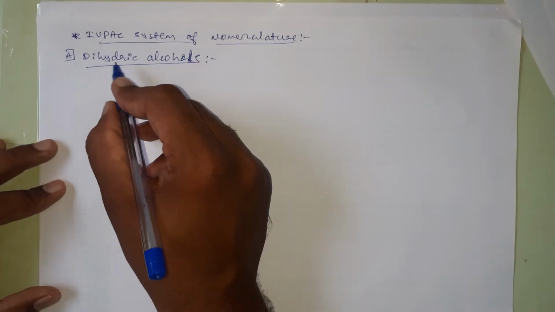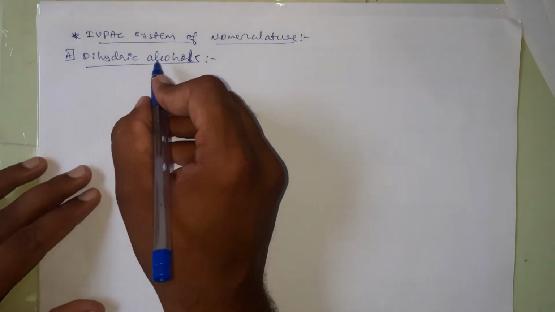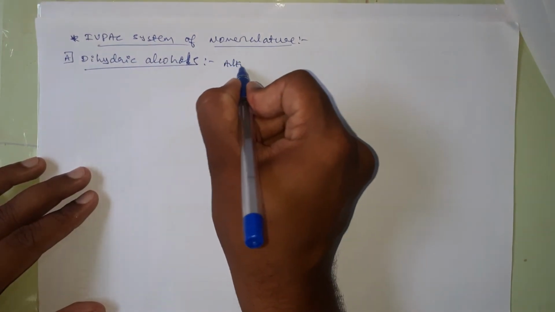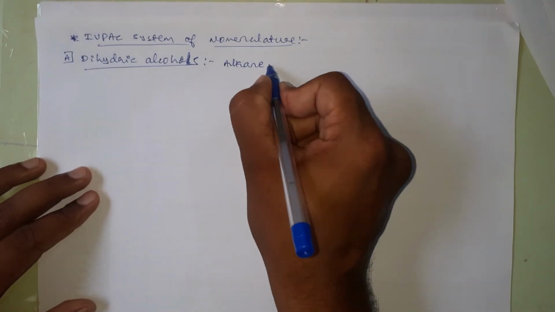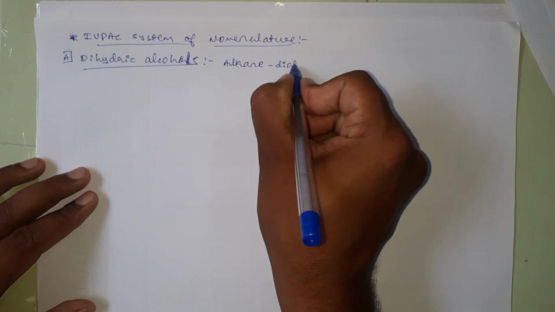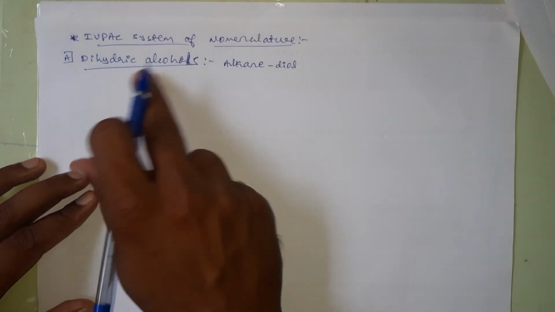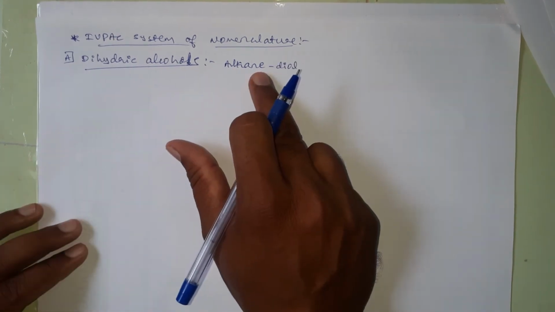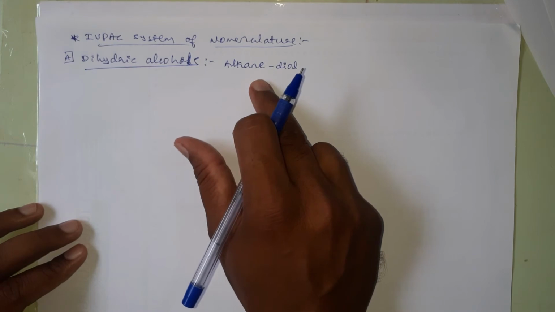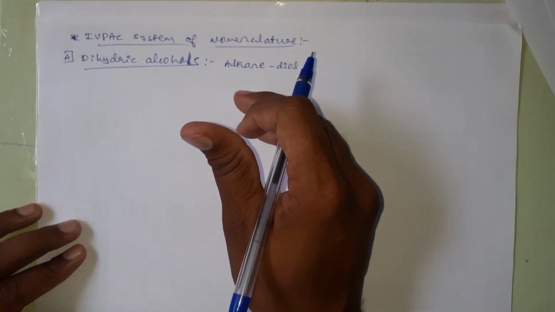And the IUPAC names of dihydric alcohols are given by the alkane from which the alcohol is derived by adding the suffix, or by adding the word diol to this alkane. Therefore, the IUPAC name of dihydric alcohols is alkane diol, and here also we should indicate the position of OH groups present in a given dihydric alcohol by using the numbers.